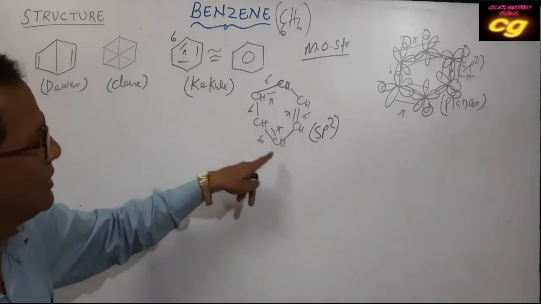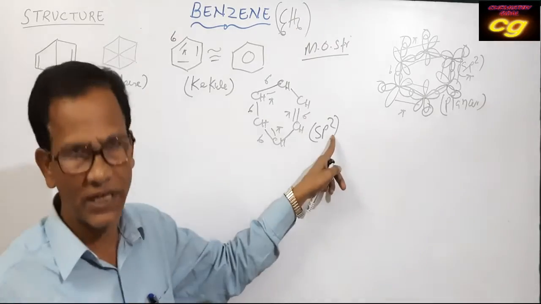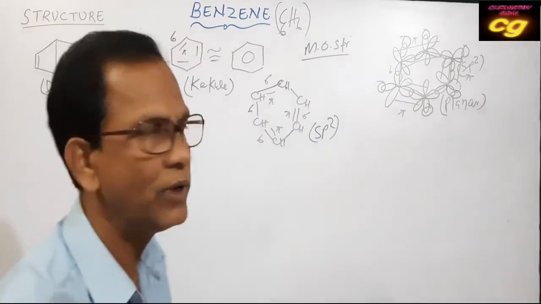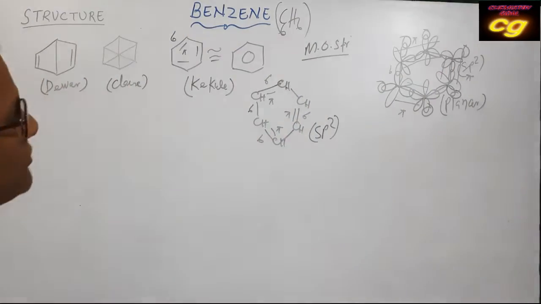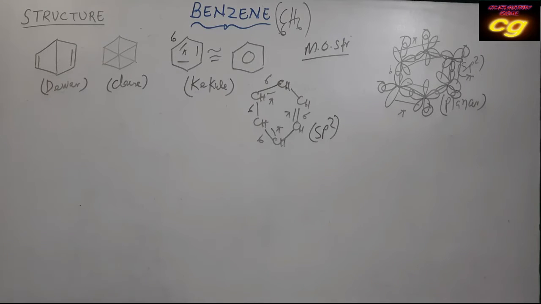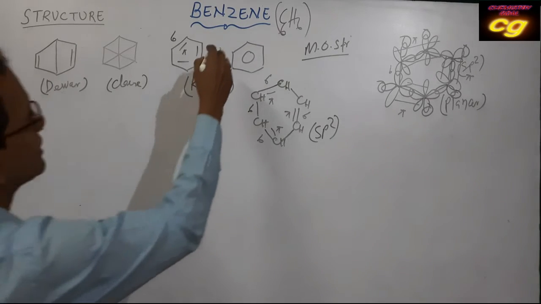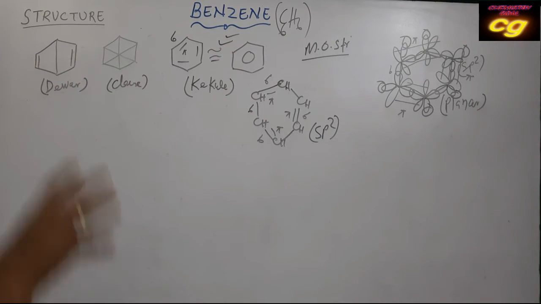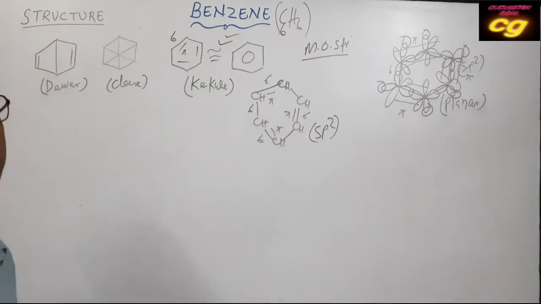Then the unhybridized pz orbital is involved in the formation of pi bond by sidewise overlapping. So this is regarding the structure of benzene. The actual structure is the Kekulé structure, the true structure which satisfies all properties of benzene.